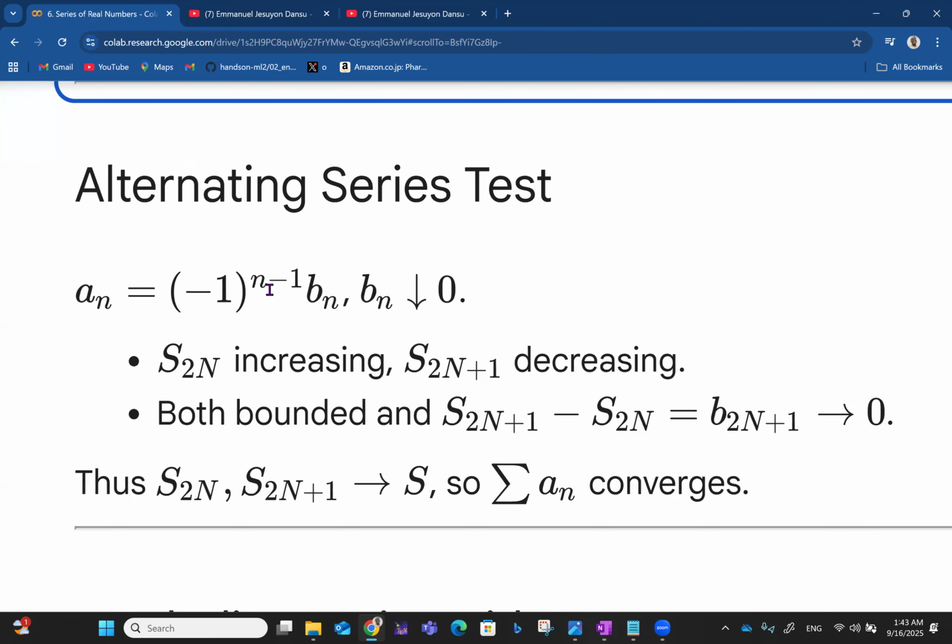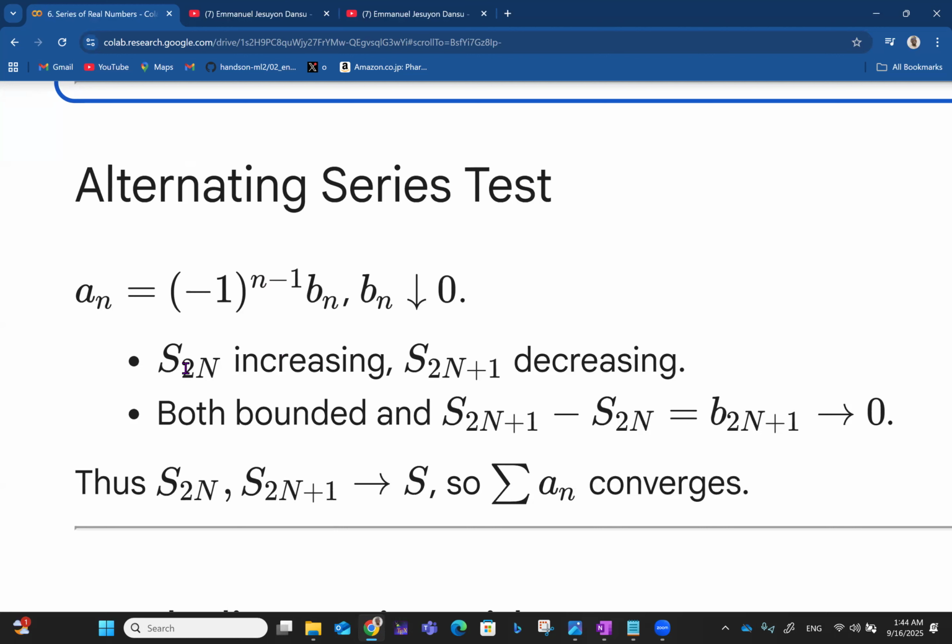Of course, you know that if you start with 0, then (-1) raised to power 0, 2, 4, 6, 8, and so on is 1, whereas (-1) raised to power 1, 3, 5, 7, and so on will be -1.